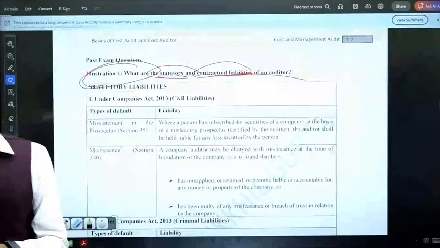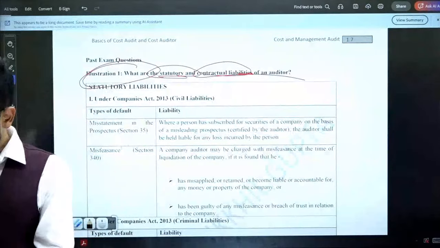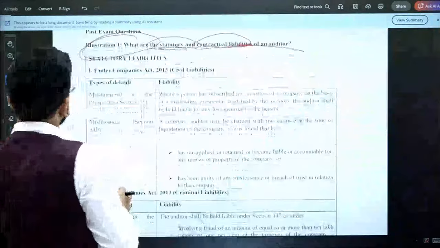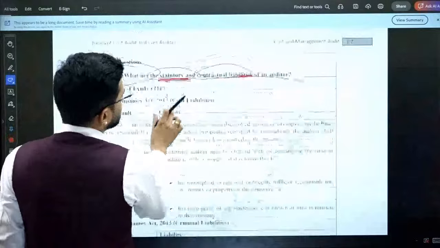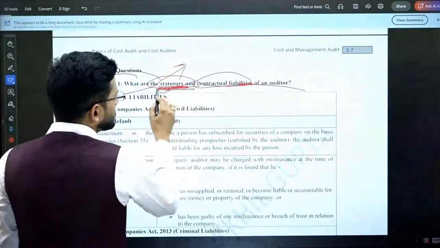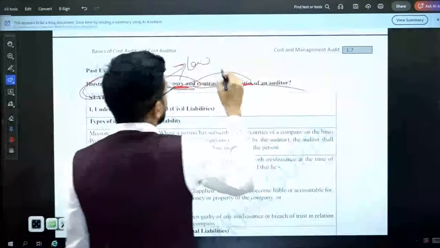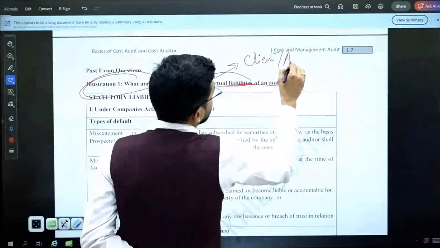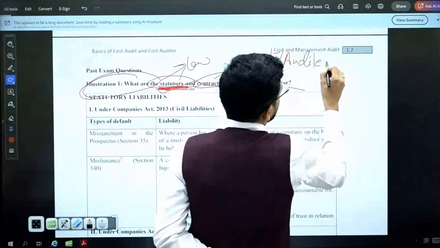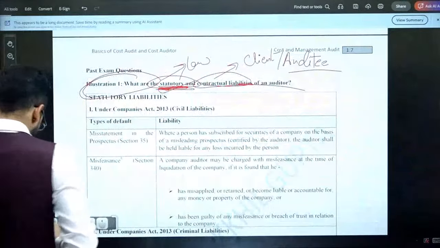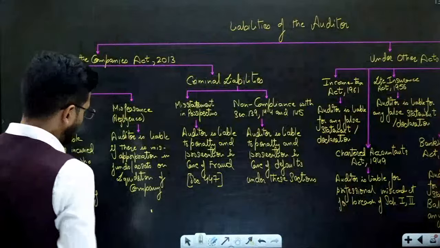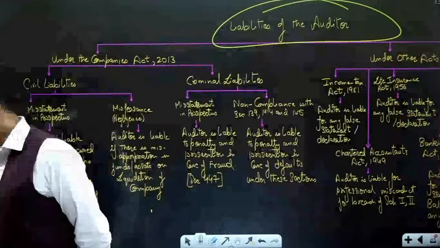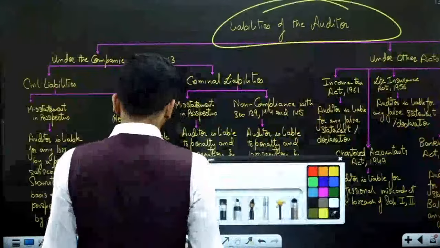If auditor goes wrong, then what will happen? What are the statutory liabilities? What are the punishments which can be given to the auditor? Statutorily means by law. And contractual obligation means the client who is the auditee. What are the punishments that the auditee can give? Can the auditee take the auditor to court? So these are the liabilities of the auditor, which means the punishments which can be given to the auditor in case there is some error done by the auditor.